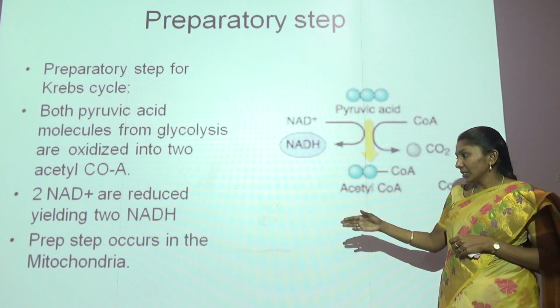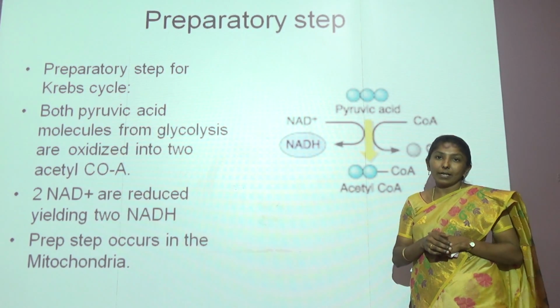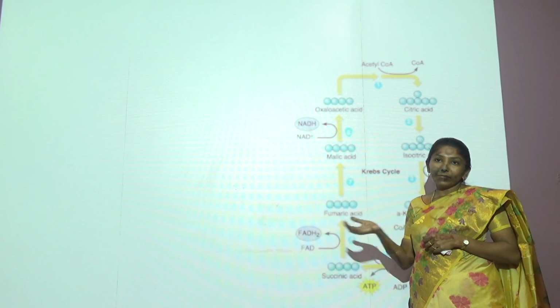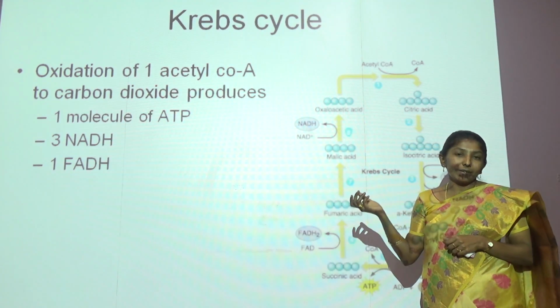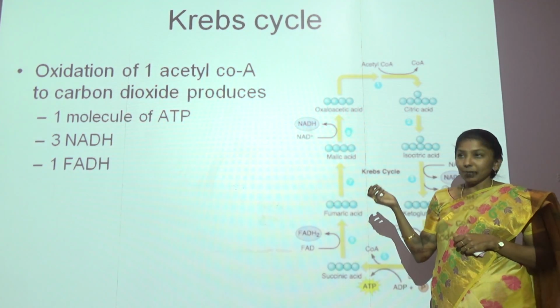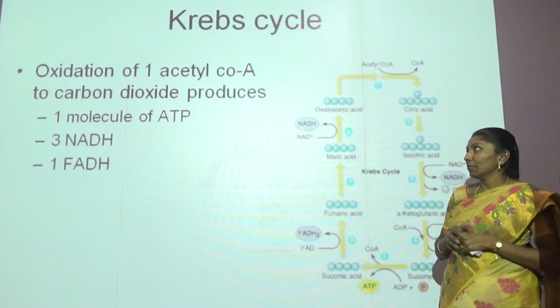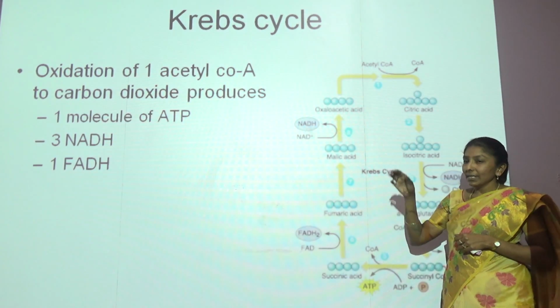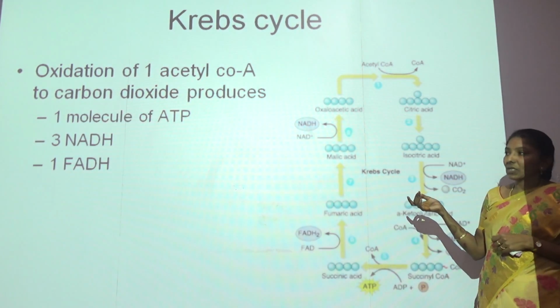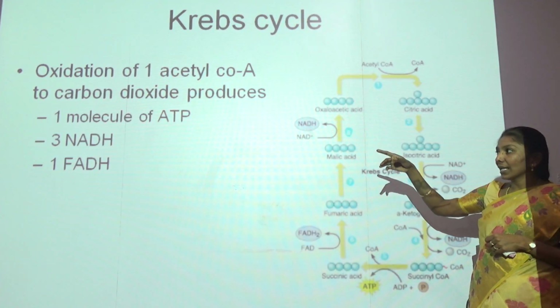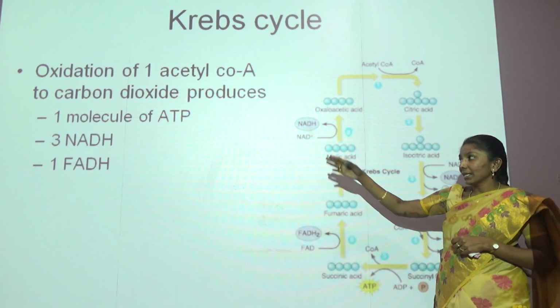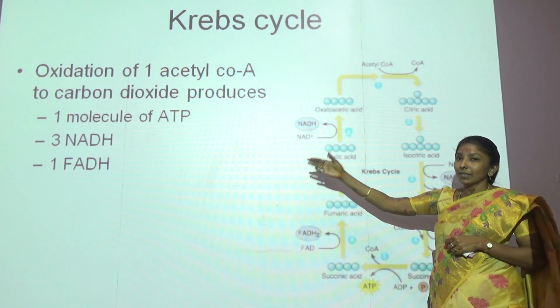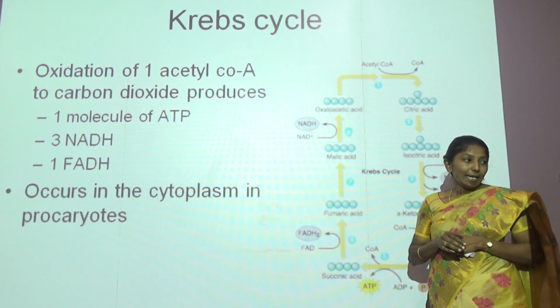And this step occurs in the mitochondria. That's why we always learn from our smaller classes that mitochondria is the powerhouse of the cell. That means it produces a large amount of ATP molecules. So these are the steps involved in the Krebs cycle, where there is oxidation of 1 acetyl-CoA molecule to carbon dioxide, and it produces 1 molecule of ATP, 3 NADH and 1 FADH molecule.